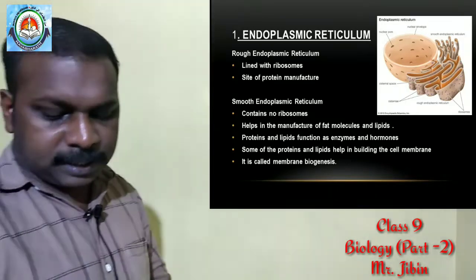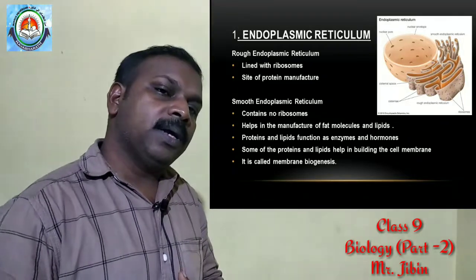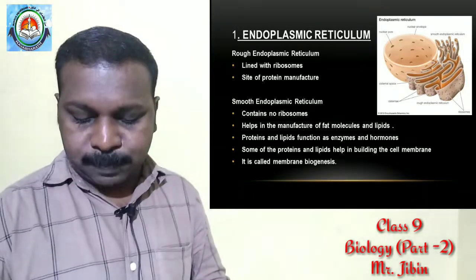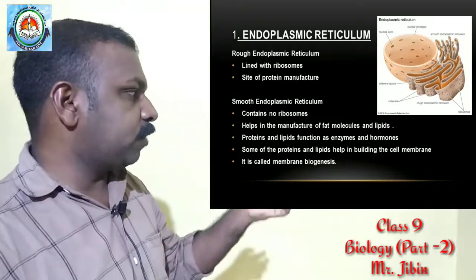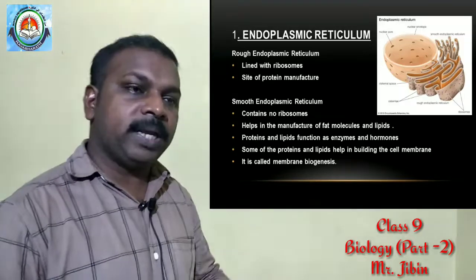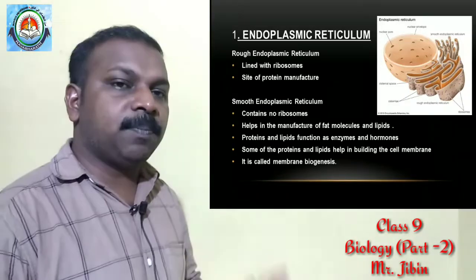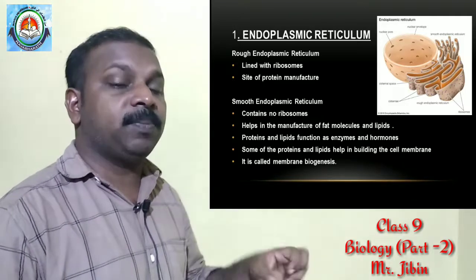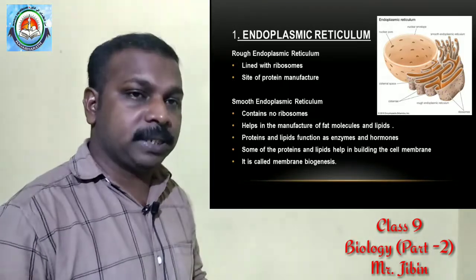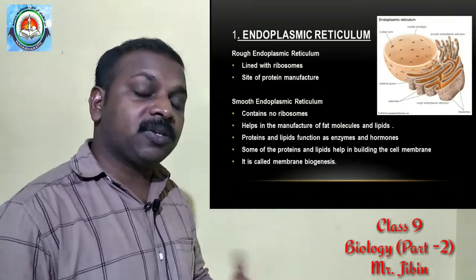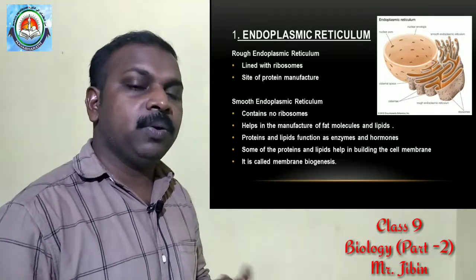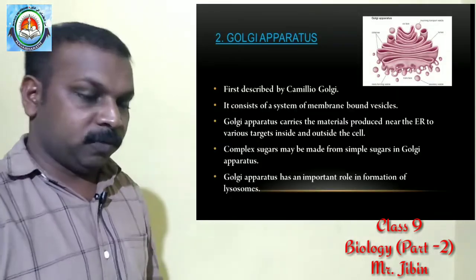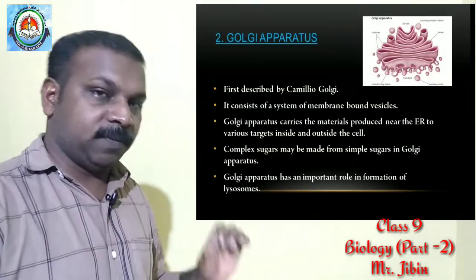Then we discussed that smooth endoplasmic reticulum helps in the manufacture of fats and lipids. So here proteins are made, and fats and lipids are made. Some of these proteins, fats or lipids are used for the construction of the cell membrane. So this process is known as membrane biogenesis. Okay, next cell organelle is Golgi apparatus. First one, endoplasmic reticulum and its function we discussed.